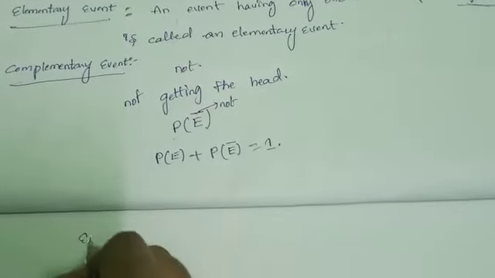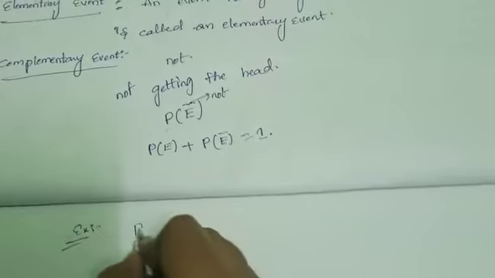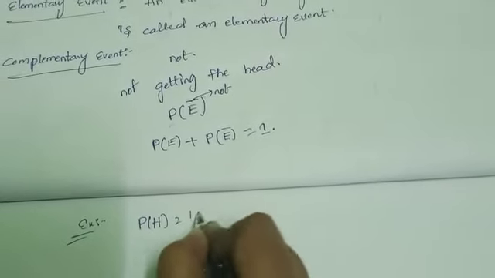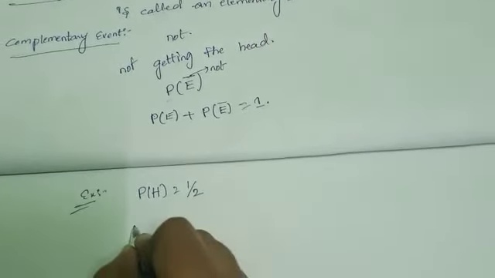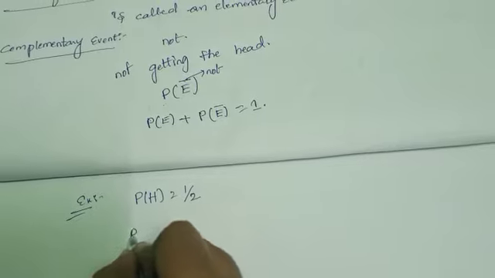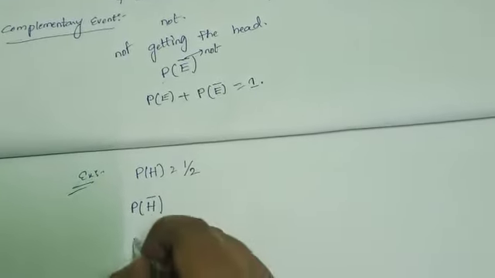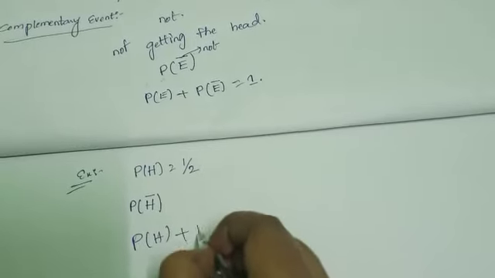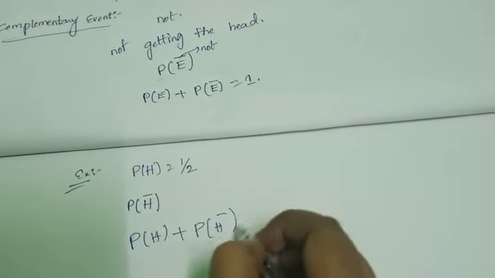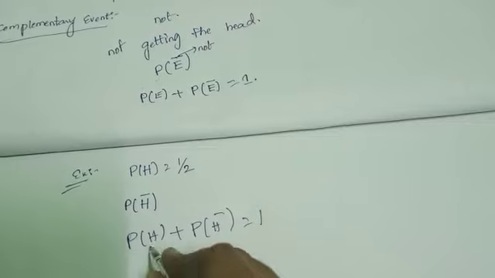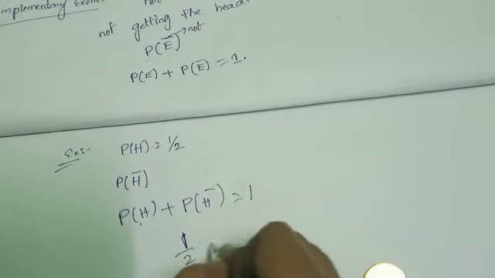See one example. We know probability of a head equals 1 by 2. So what is the probability of not getting head? We know the formula: P of H plus P of H bar equals 1. P of H value is 1 by 2.